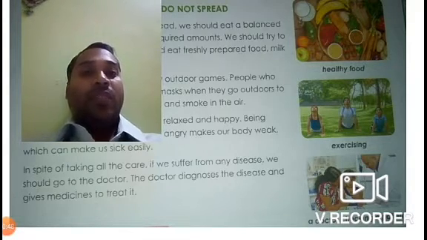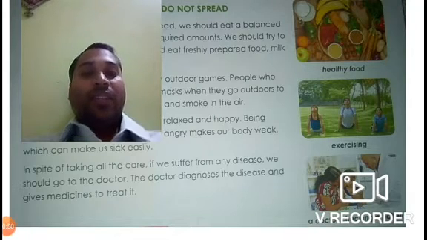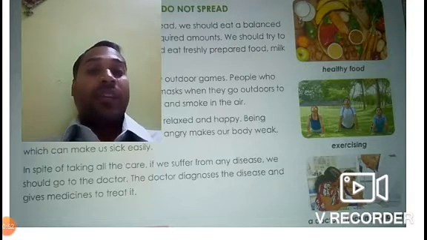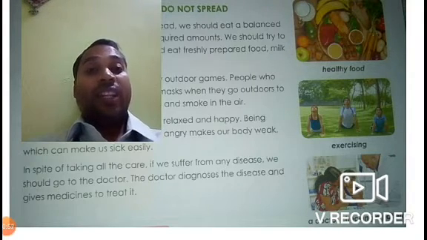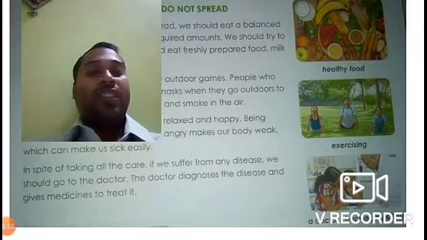So these are some of the ways in which we can prevent ourselves from these two types of diseases. What are the two types of diseases? Communicable diseases and non-communicable diseases.